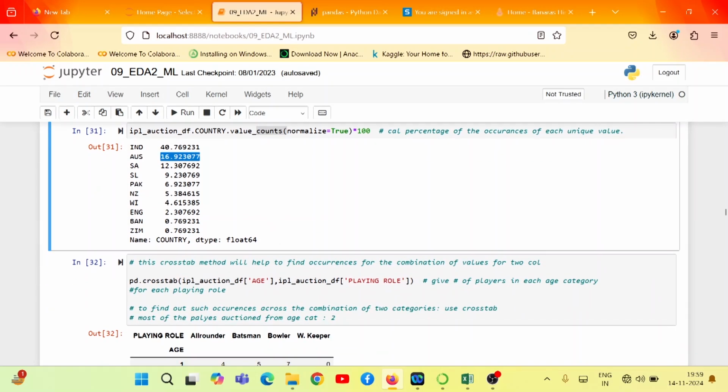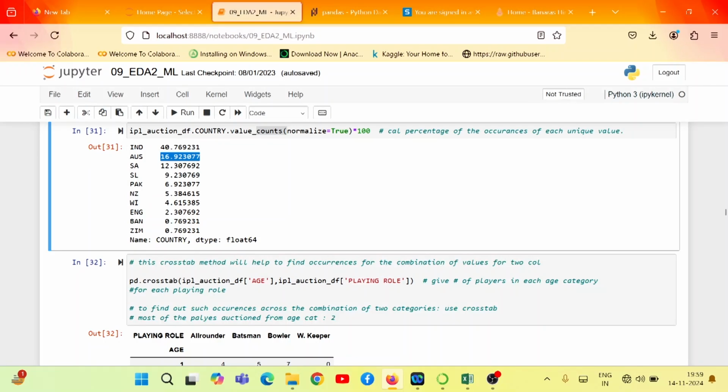We also have a method called crosstab. This crosstab feature will help to find the occurrence for the combination of values of 2 columns. Here we are doing cross tabulation between playing role and age. This will give you the players in each age category of each playing role.